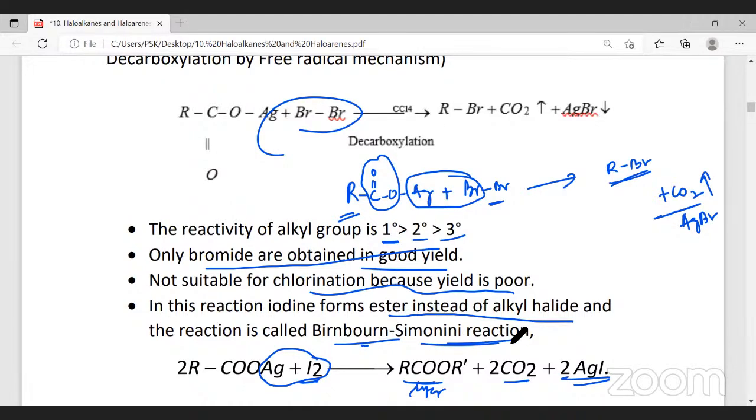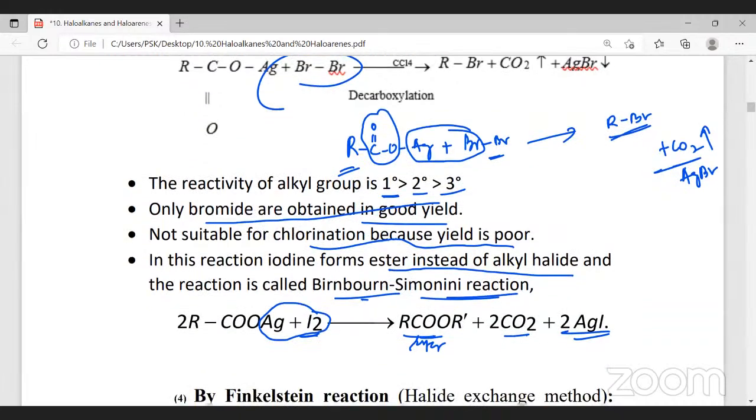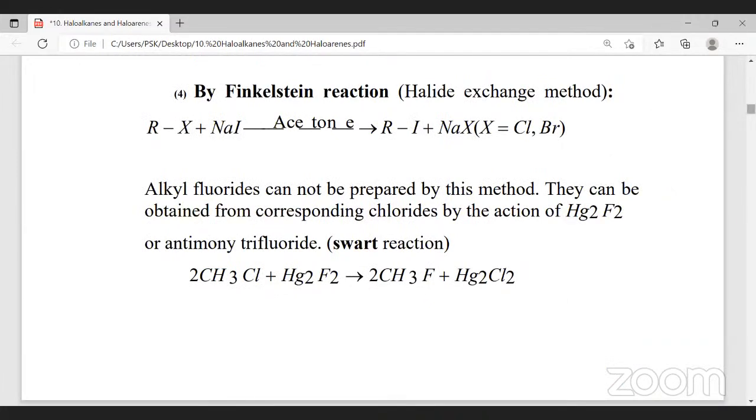So the silver salt of carboxylic acid is allowed to react only with bromine to form alkyl bromides. Chlorination gives a very poor quantity, and in iodination, it forms an ester. Therefore, it is not possible to prepare alkyl chlorides or alkyl iodides this way.